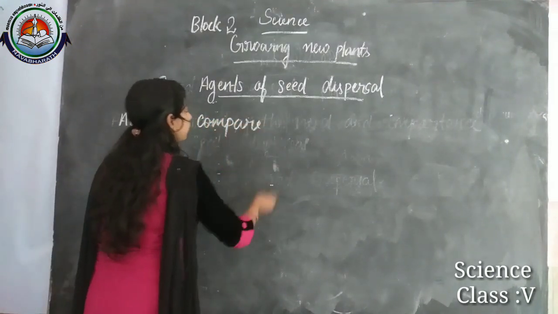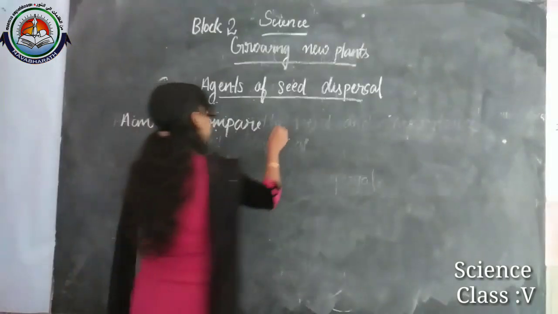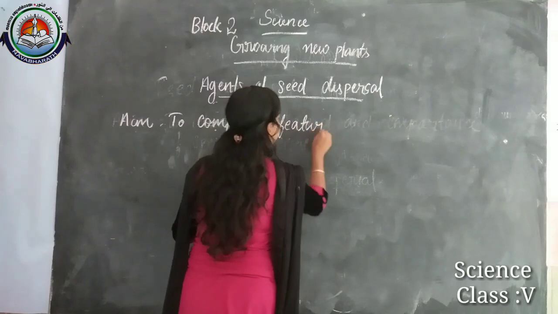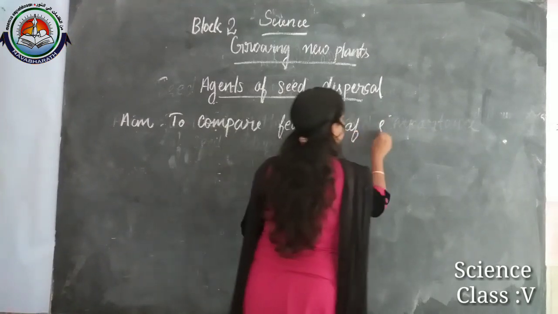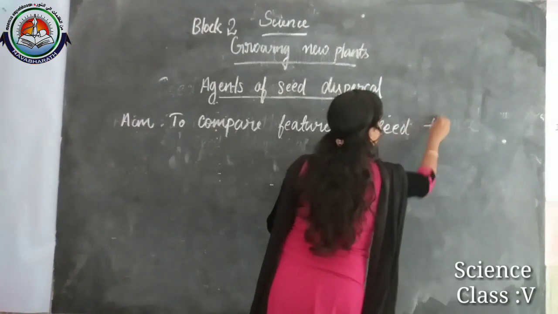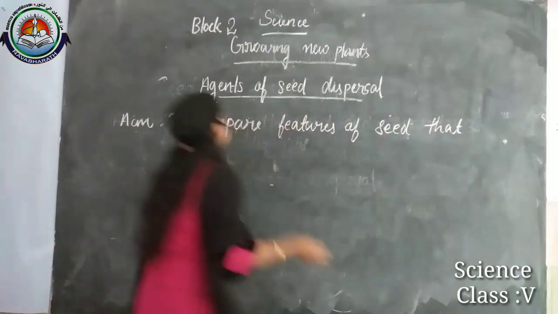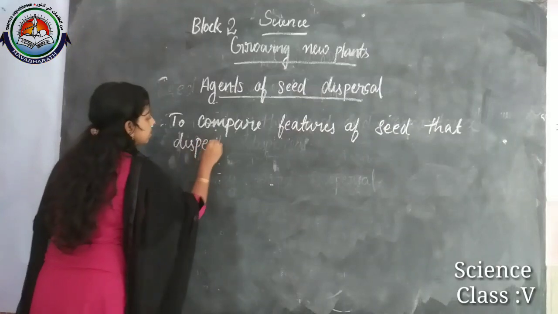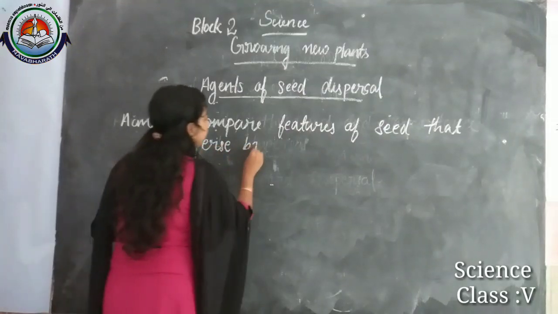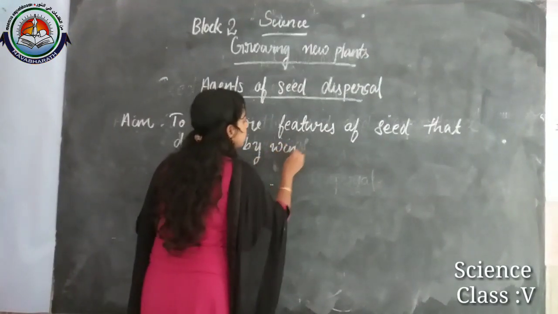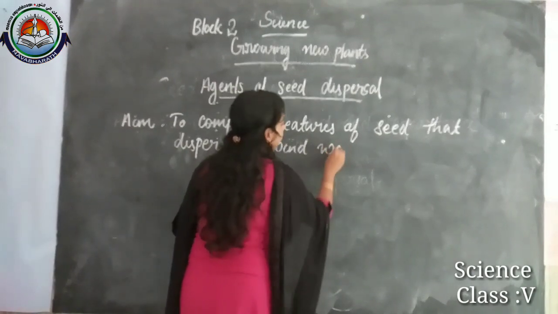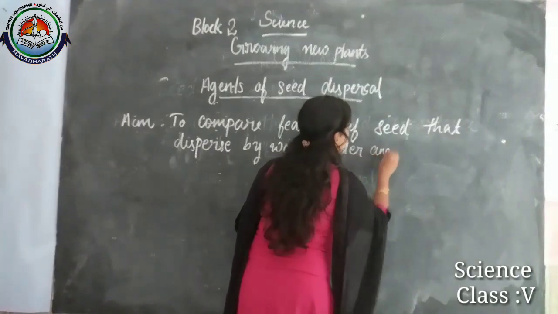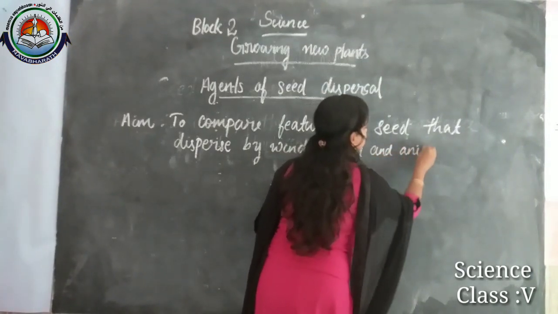compare the features of seeds dispersed by wind, water and animals.